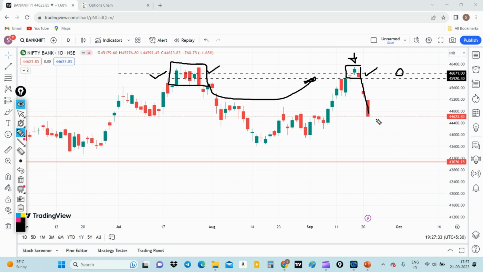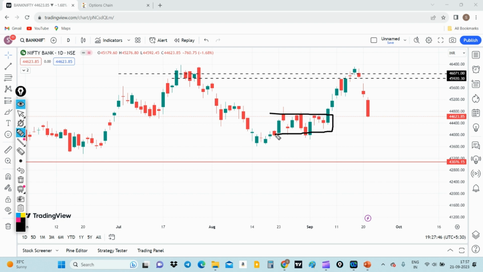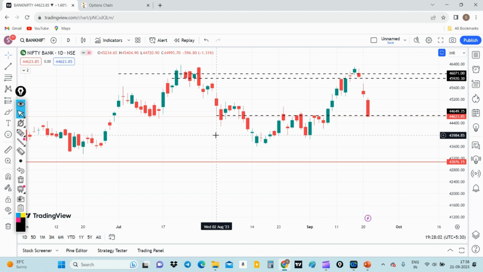We have come almost around 44,600, which is almost 1,300 to 1,400 points of crackdown in the Nifty Bank. If you see the zone it formed in the previous session, it had spent a very huge time consolidating in this zone. The zone which comes out from this consolidation is around 44,600 to 44,000. So we have a scope of around 600 points for the Bank Nifty.